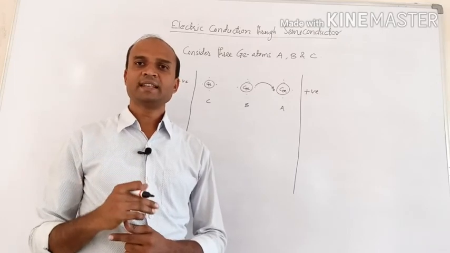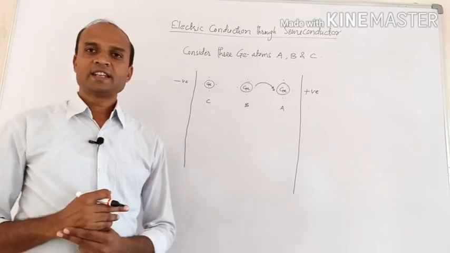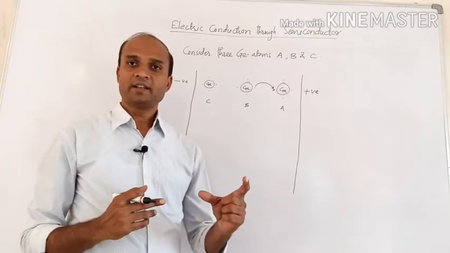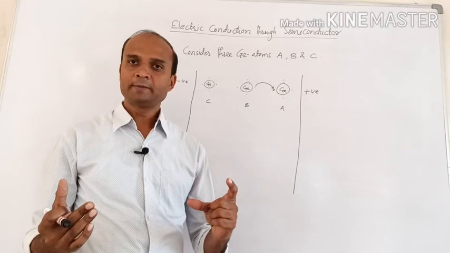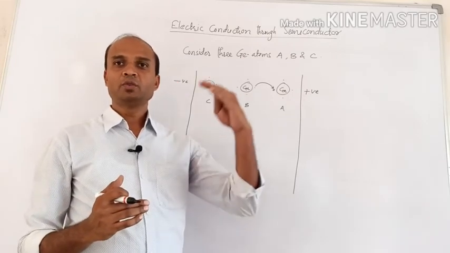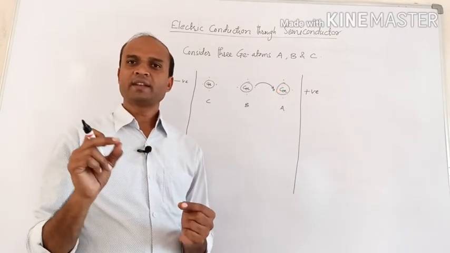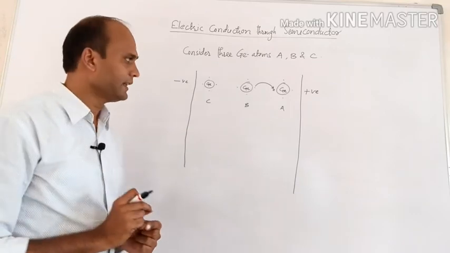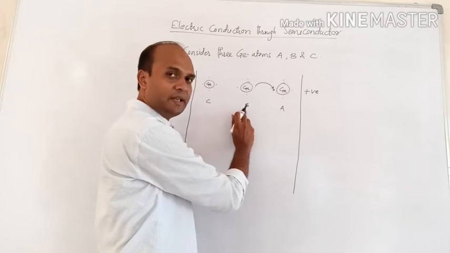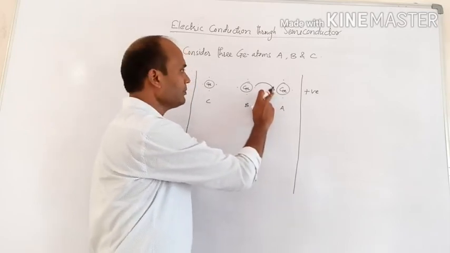It is much less than the energy gap, because we know that the energy gap is the gap of energy between the valence band and conduction band. If that much energy is supplied, then the electron will make a transition from the valence band to the conduction band, and that's why to move inside the valence band, it requires only a very small amount of energy. And because of this energy, the valence electron from B will be shifted to the vacancy at A.